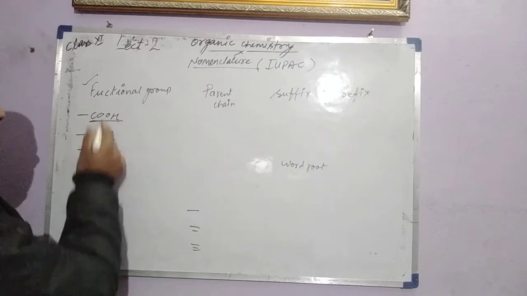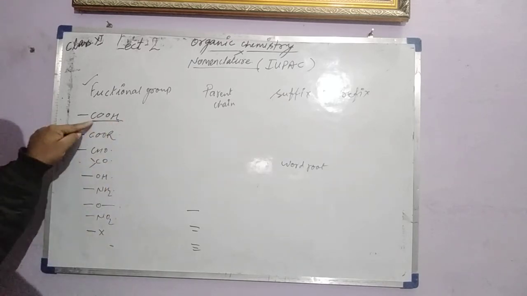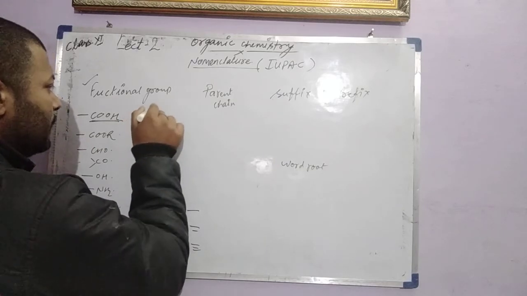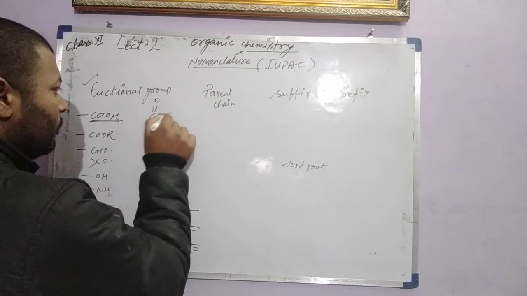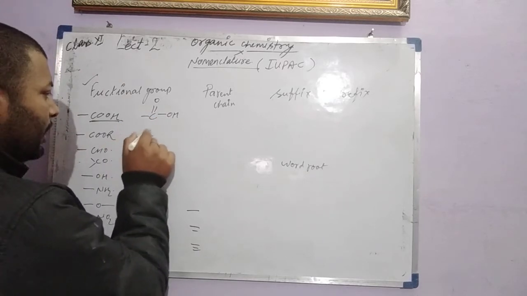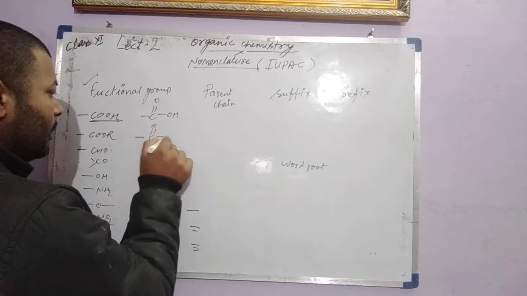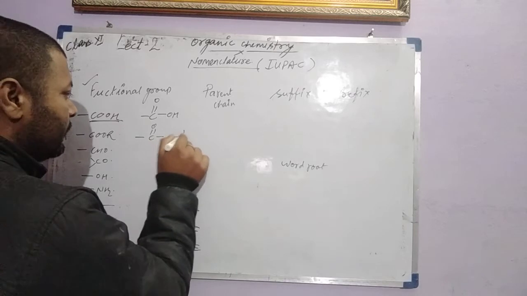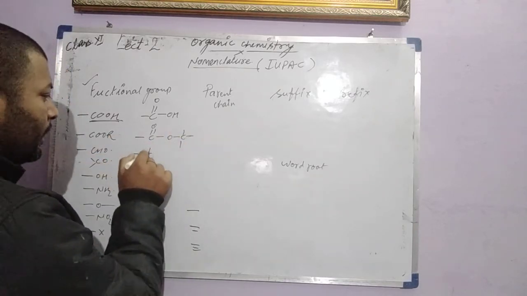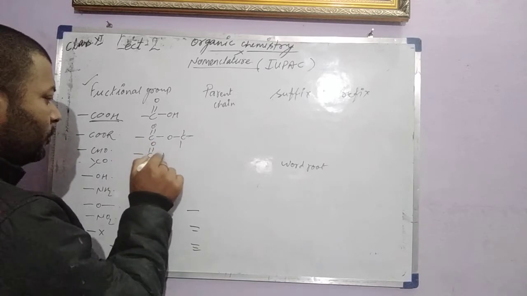So these functional groups are distinguished by their symbols, COOH, COOR, CHO, CO. Look at the symbols first. In COOH, the carbon has a double bond to O and a single bond to OH. And in ester, there is carbon double bond O, single bond O, along with a carbon chain. R stands here for the carbon chain. CHO is again carbon double bond O with hydrogen.